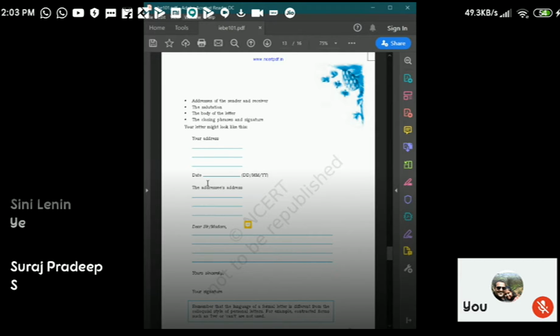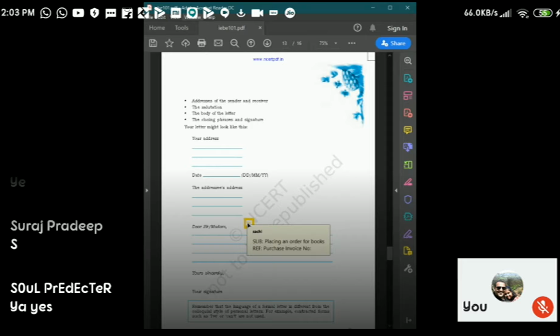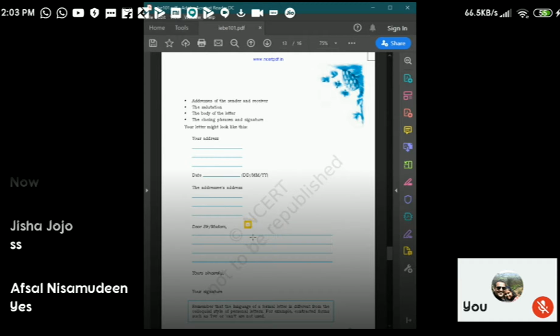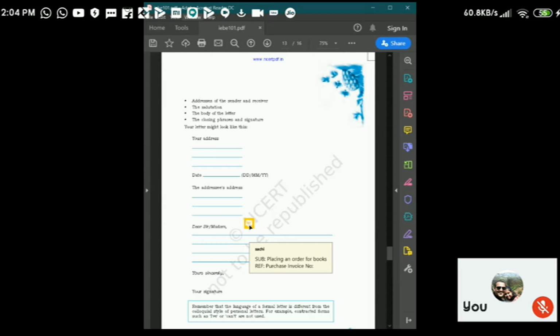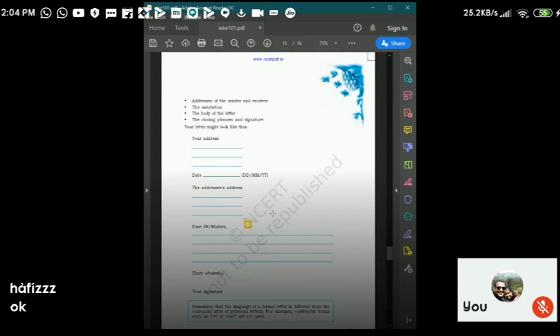I want you to write a letter. But while you write the letter, I want the subject line also over there. Okay, you don't have to write the refer. It's not a complaint letter, so you don't have to write a reference over there, but you will have to write a subject line. Okay, so including the subject line, you will have to write the letter inside your notebook. Got it, guys? Let's move on.